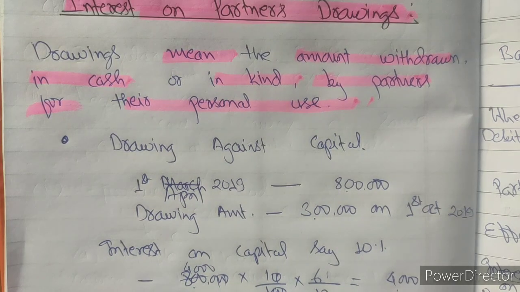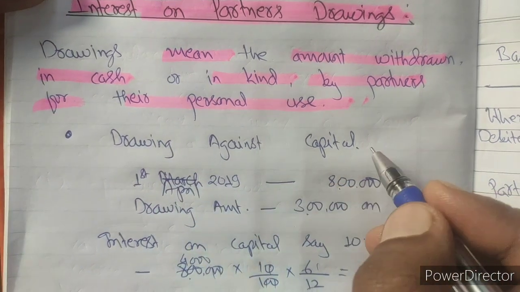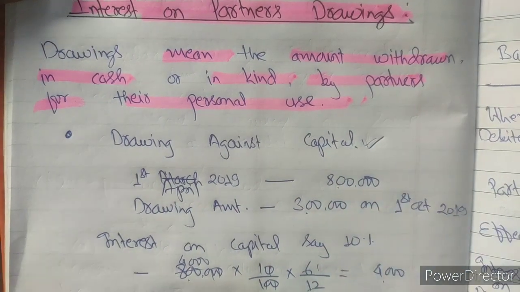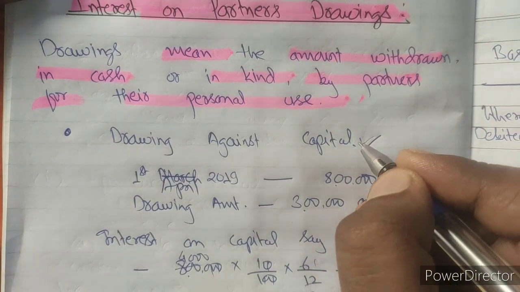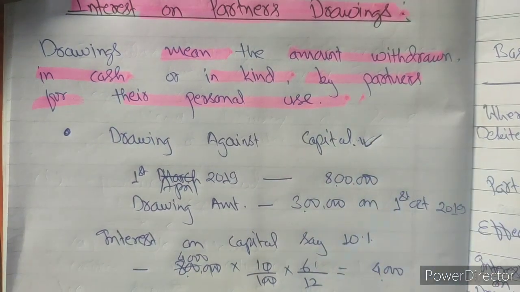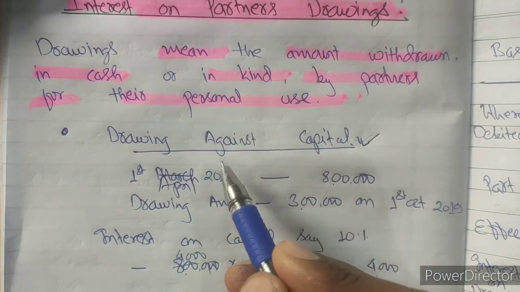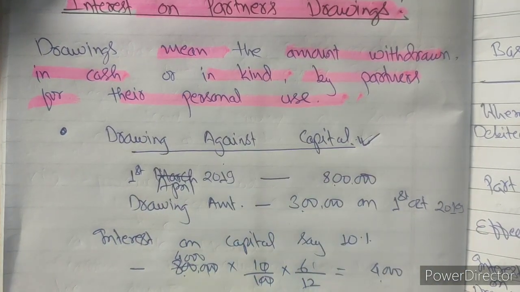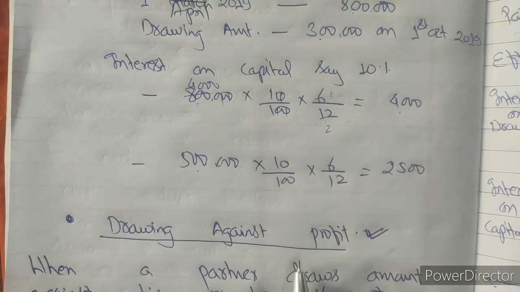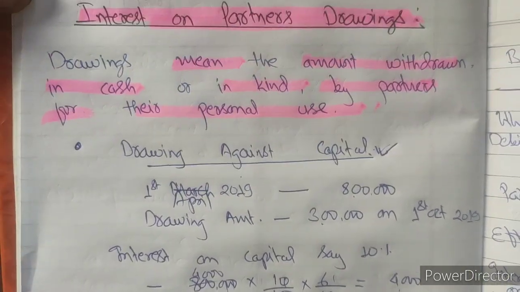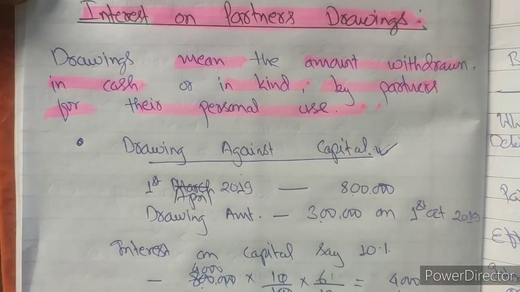Now drawings can be of two types. There can be two types of drawing. One can be drawing against capital and one more can be drawing against profit. Drawing against capital and drawing against profit. When there is a drawing against capital, it reduces capital, but when there is a drawing against profit, it does not reduce the capital. So first let us see what is drawing against capital.